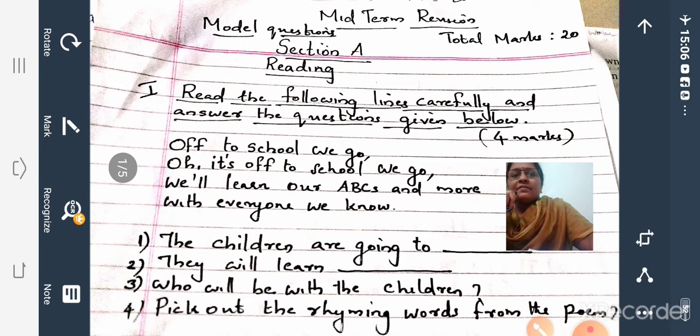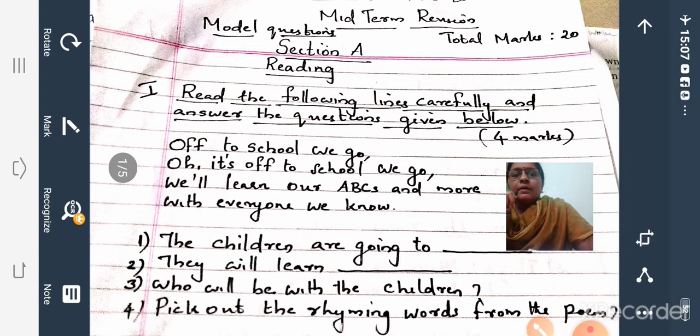Today let us have a revision class, revision for your midterm exam. I have already given portions in the group. Hope all of you have seen it. From reader you have to study one lesson and one poem. Okay, lesson Baby Caterpillar, poem Off to School We Go.